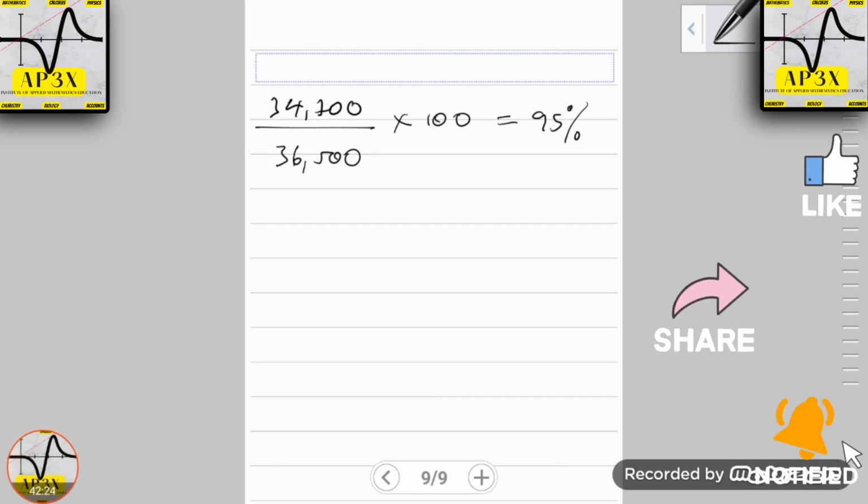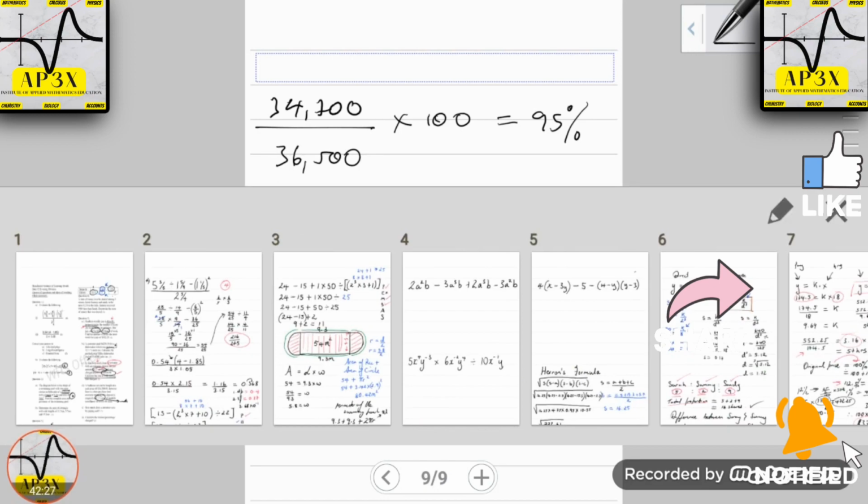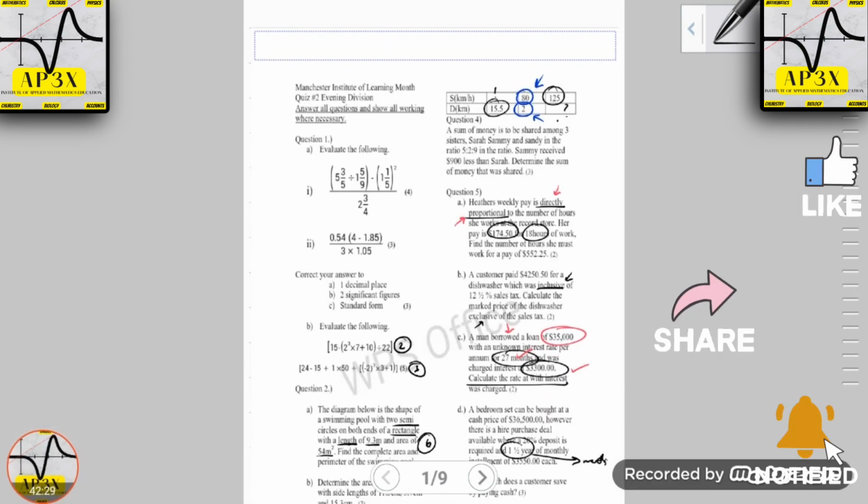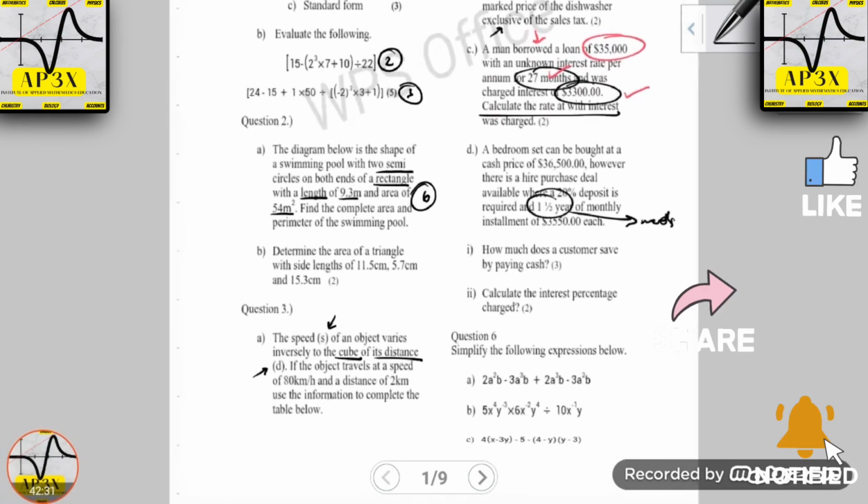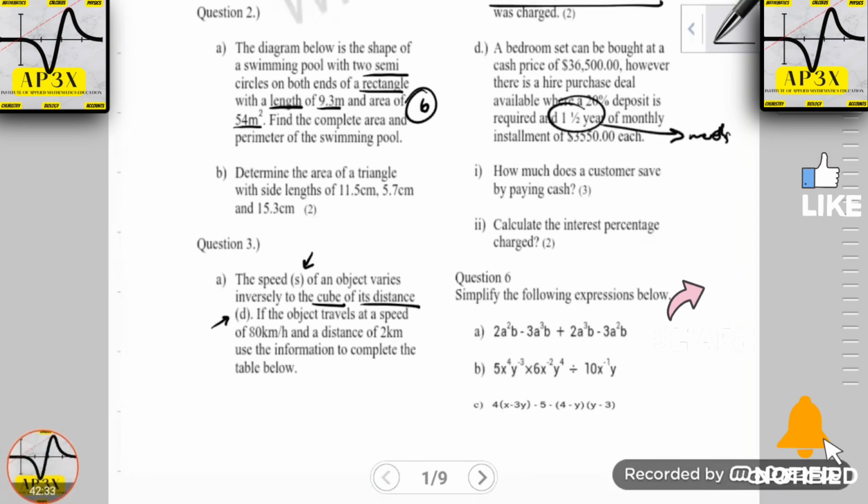All right, so beautiful. That brings us to the end of that question, and it really brings us into the ending part of this paper here, which is the algebraic.